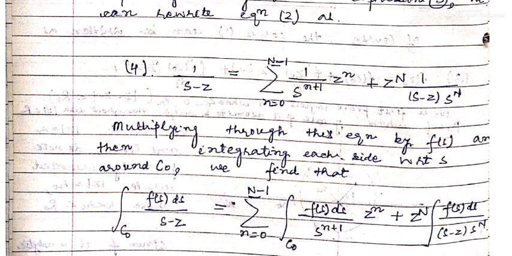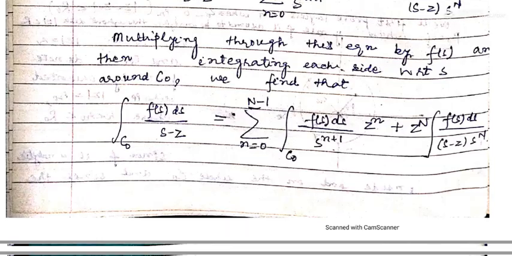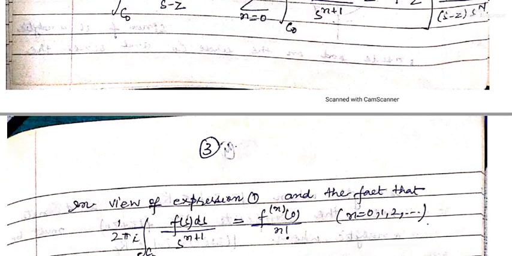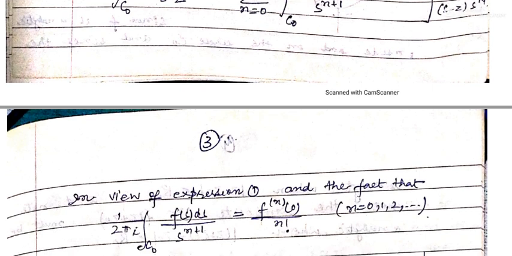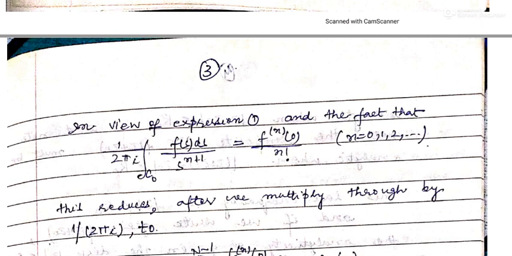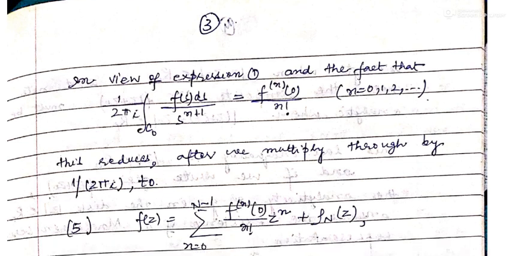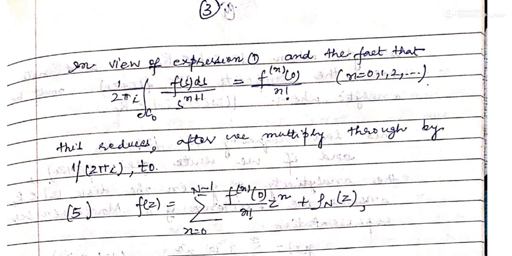z power n is treated like a constant because the integration is with respect to s. We can keep it outside the integral sign, plus z power capital N integral f(s) ds upon (s minus z) s power capital N. So in view of expression 1 and the fact that 1 by 2 pi i integral f(s) ds upon s to the power n plus 1 along C0 is equal to f^(n)(0) upon factorial n, we can work this out. This equation reduces to this form.